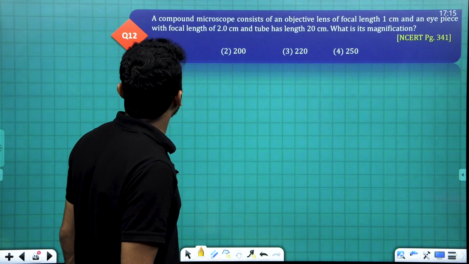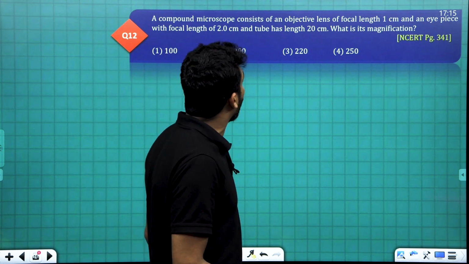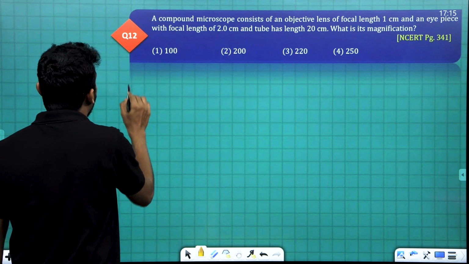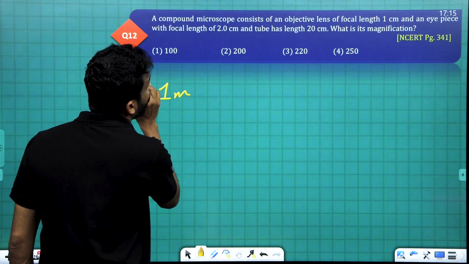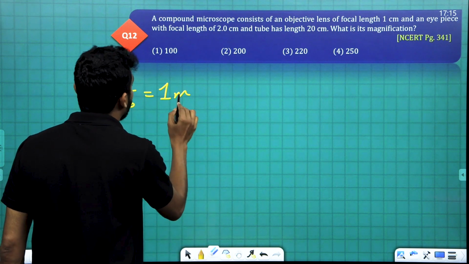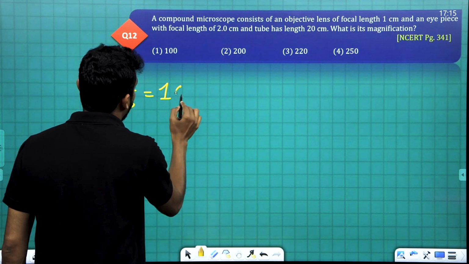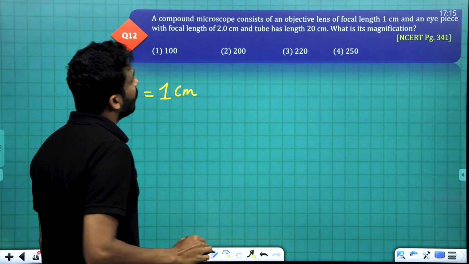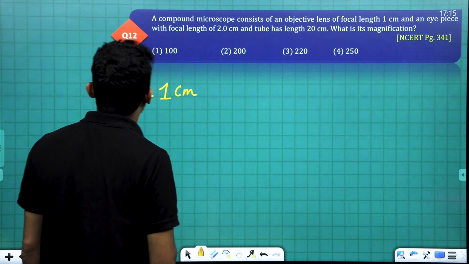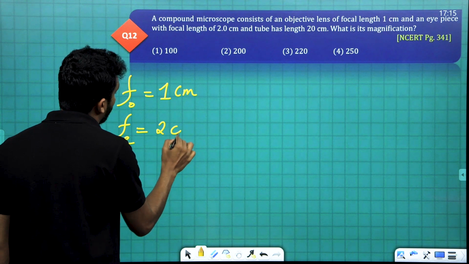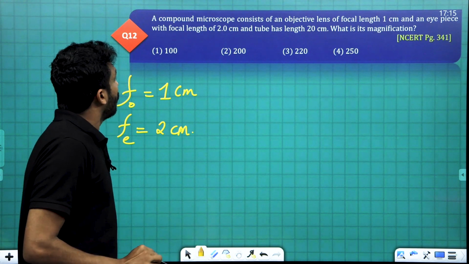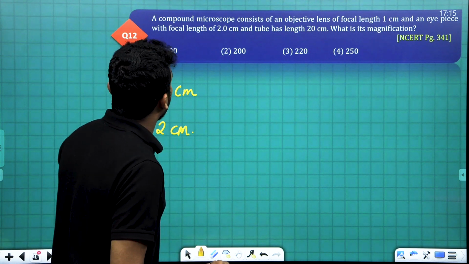A compound microscope consists of an objective lens of focal length 1 centimeter. Focal length of the objective lens is 1 centimeter, not meter. An eyepiece with focal length of 2 centimeter. Focal length of eye lens is equal to 2 centimeter. And tube length is 20 centimeter.